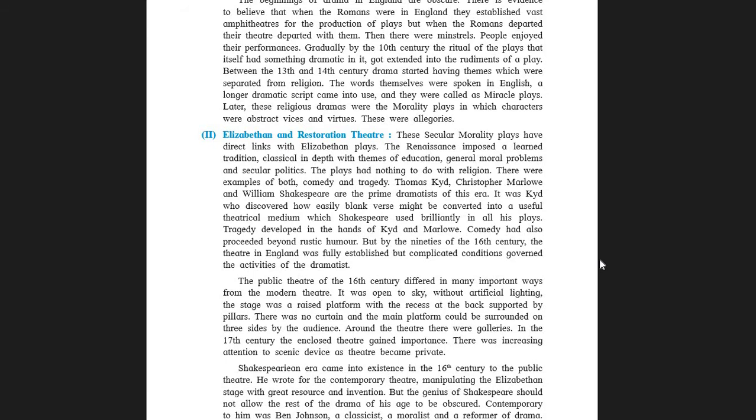Moreover, students, this period also witnessed tragedy. Tragedy developed in the hands of Kyd and Marlowe. Comedy had also proceeded beyond rustic humor. Underline the word rustic humor.